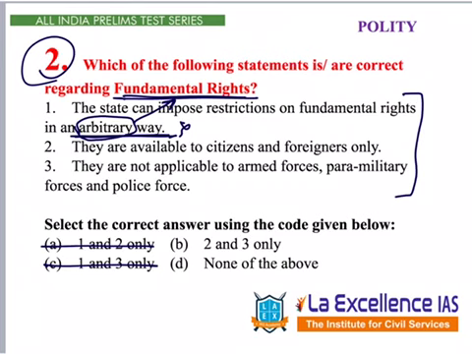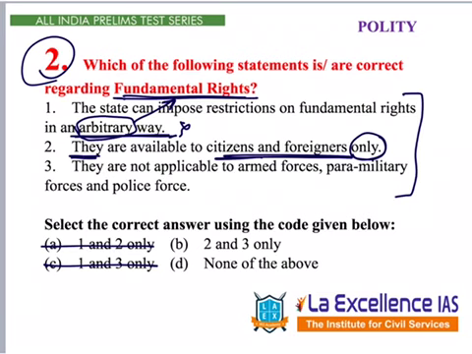Now, we have the choice between 2, 3 and none of the above. Let's read the second option. They are available. They here means fundamental rights are available to citizens and foreigners only. When the statement says only, we should be careful. But by the preliminary reading, citizens and foreigners, who else will be there? So we might think this is correct.